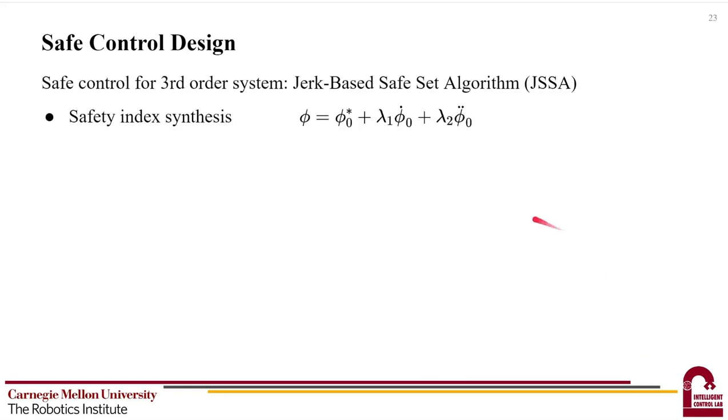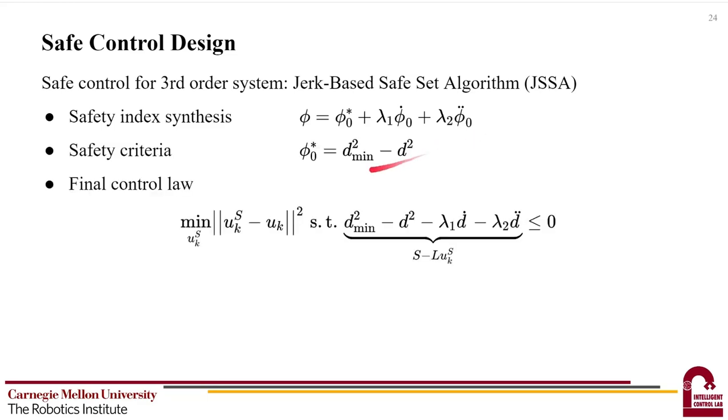Under the previous theorem, we proposed a safe control algorithm for third-order systems, the jerk-based safe set algorithm, or JSSA for short. The safety index is the linear combination of phi0 star and the first and second order derivatives of phi0. Setting the safety criteria to enforce minimum robot-obstacle distance, we arrive at the final control law as a constrained optimization problem.